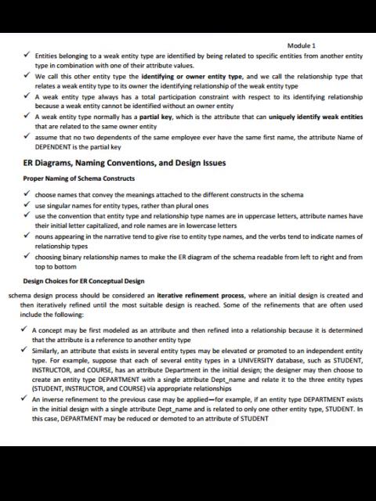An inverse refinement to the previous case may be applied. For example, if an entity type department exists in the initial design with a single attribute department name and is related to only one other entity type, student in this case, department may be reduced or demoted to an attribute of a student.